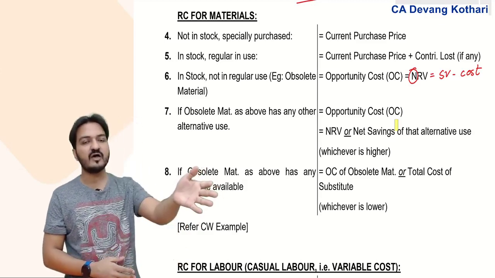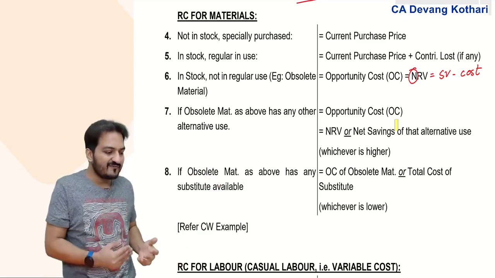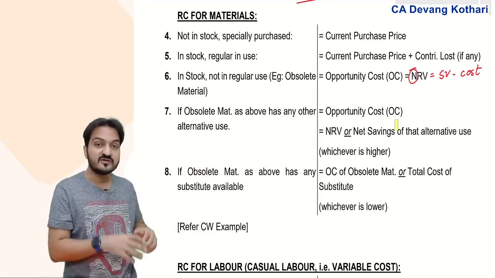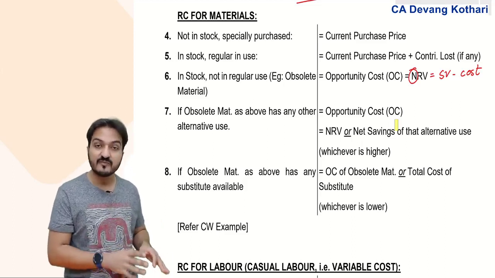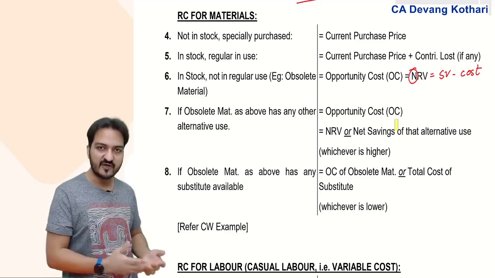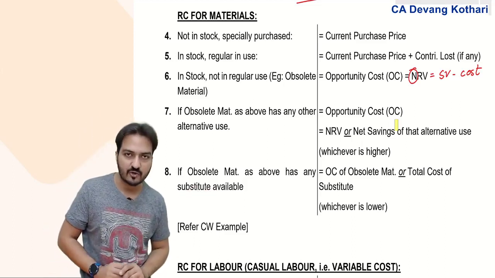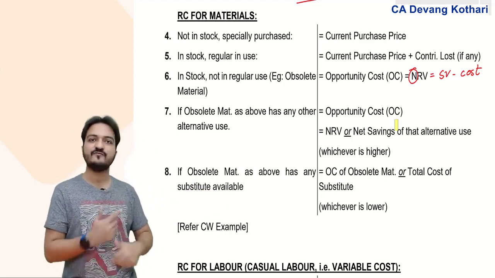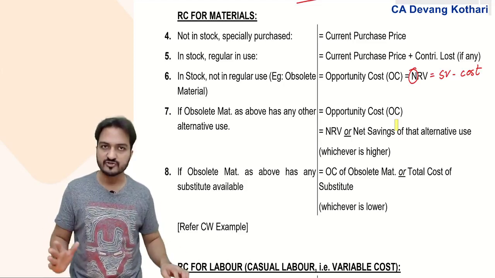If the scrap dealer would have given me better value, then I would have given the obsolete material to the scrap dealer. If the obsolete material would have given me more savings in other goods purchase cost, then I would have used it in place of those other goods. Whichever is higher, that becomes my opportunity cost.